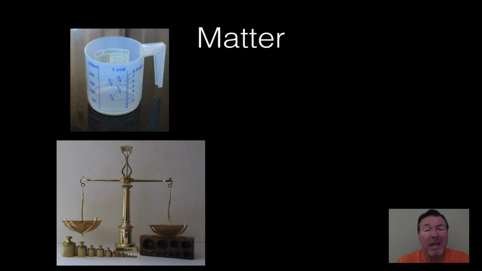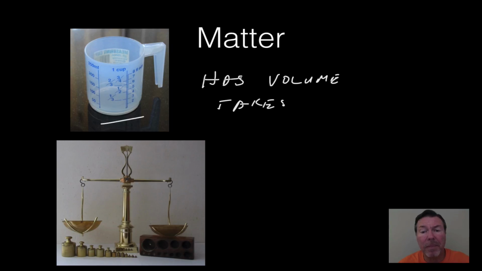Matter is anything that takes up space and has mass. For instance, we have a measuring cup over here. No matter what we put into it, if it's a gas, liquid, or solid, we can measure its volume. So all matter has volume. Or we could also think of it as it takes up space. So all matter takes up space and has volume.